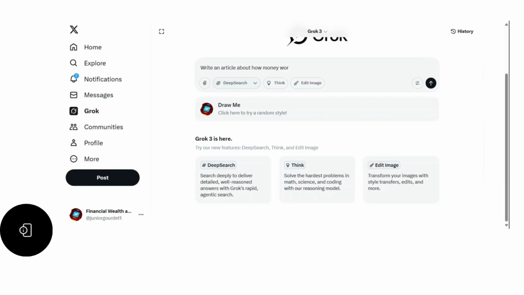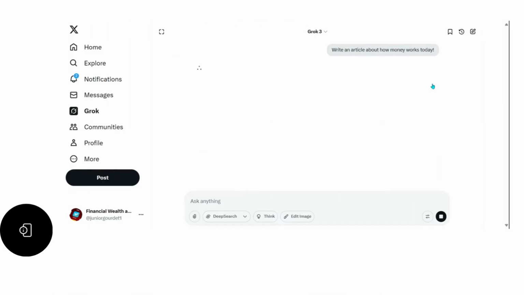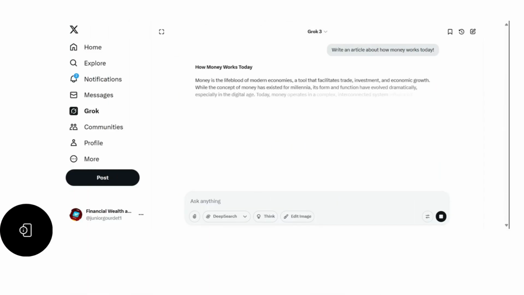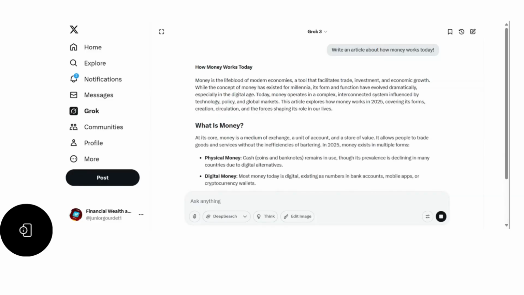So it described exactly how money works. As you can see on the screen, while the screen is moving here, you can see how I asked it to write an article. That means you can do the same thing. You can ask Grok anything you need it to write for you, and it's going to define everything you need to do.